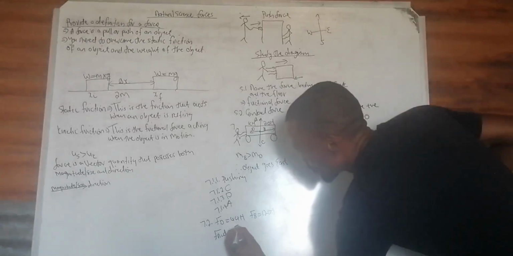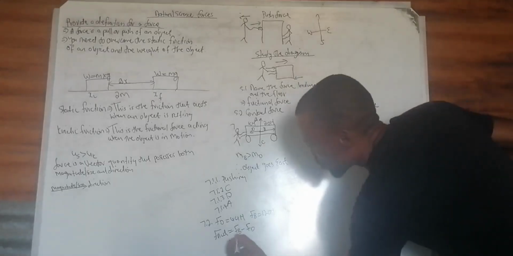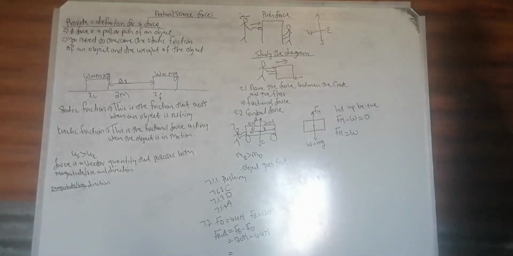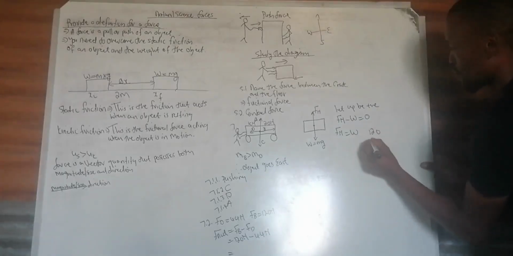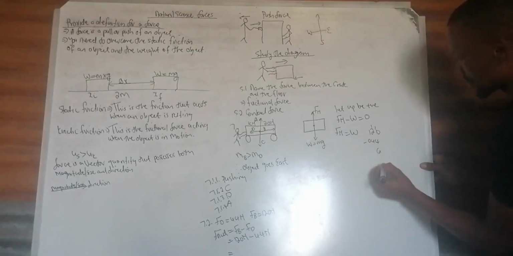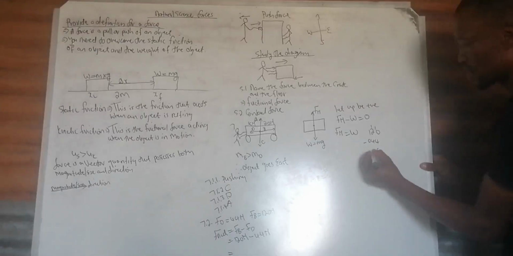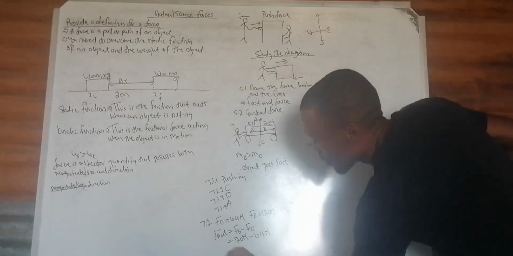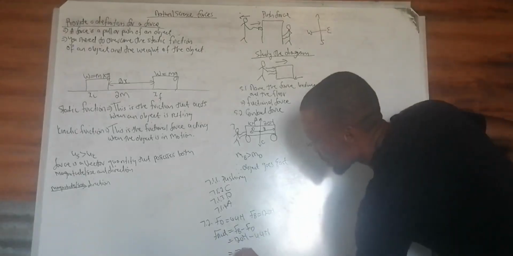So F B minus F D, which is 120 newtons minus 44 newtons. 120 minus 44 is 76 newtons.